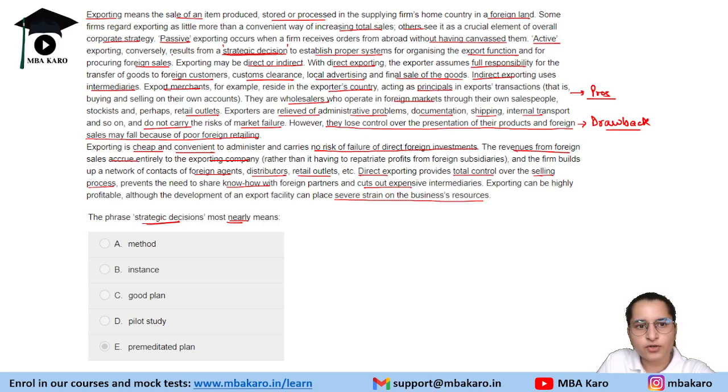Active exporting conversely results from a strategic decision to establish proper systems for organizing the export function and for procuring foreign sales. Right? Now options which we have are method, instance, good plan, pilot study, premeditated plan.